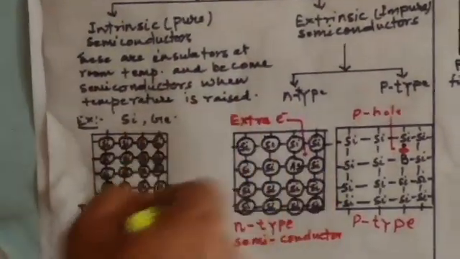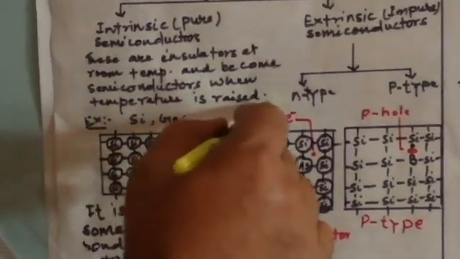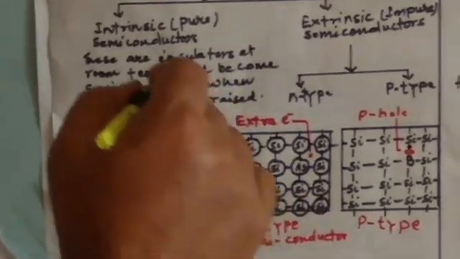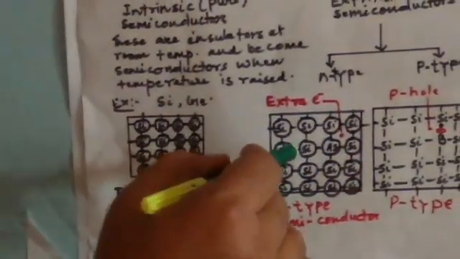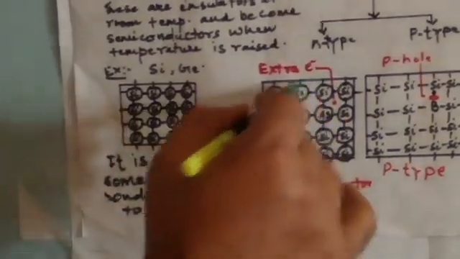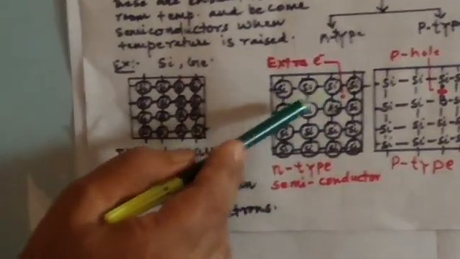So in silicon or germanium, when group 15 elements, for example phosphorus, arsenic, antimony, etc., are mixed in, some of the lattice sites are occupied by arsenic or phosphorus, which is clear from this figure.